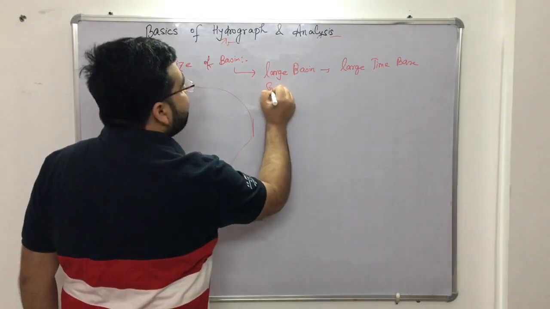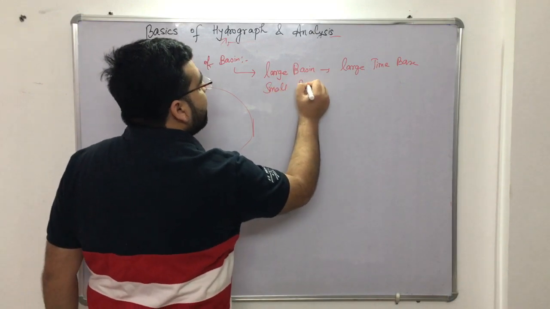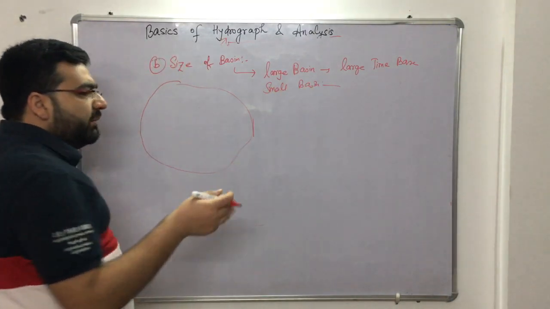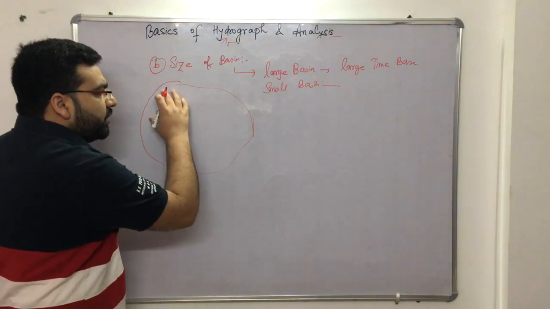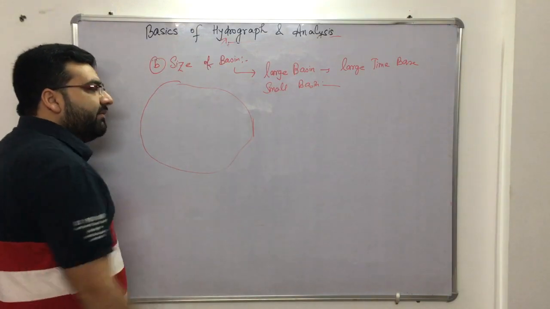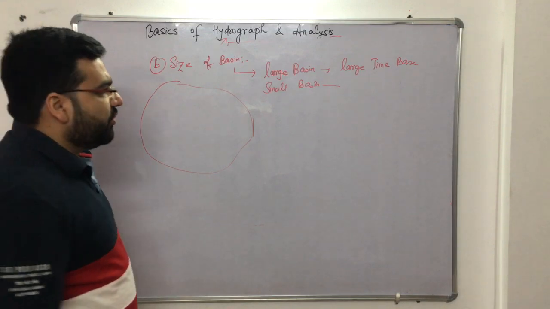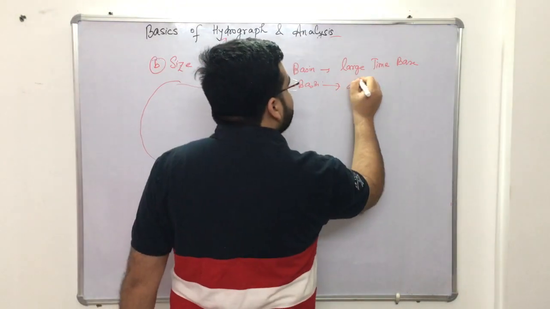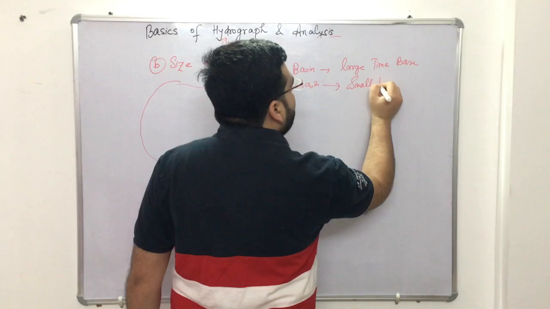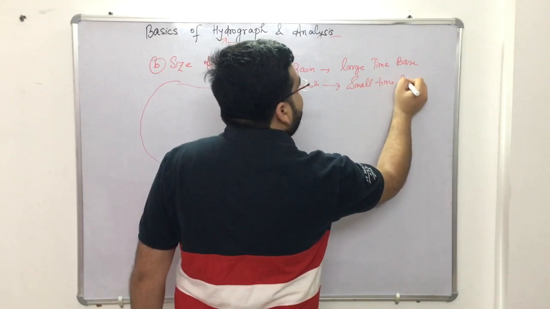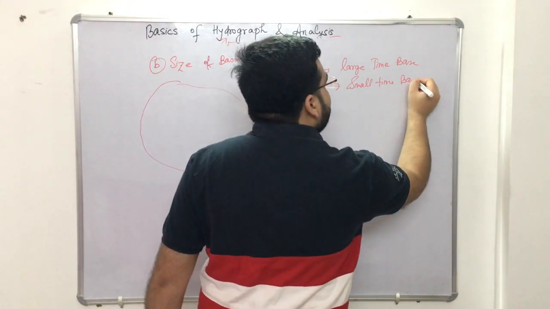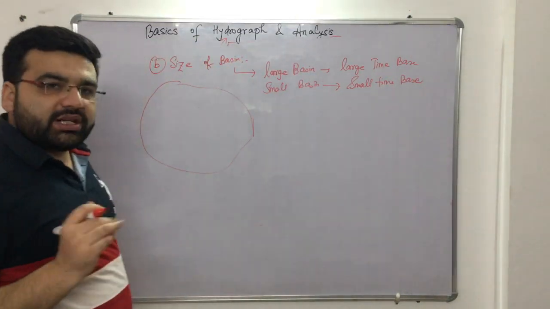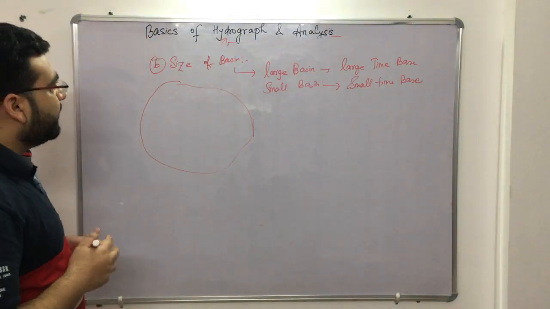and if it is a small basin, then the hydrograph will be of a very short duration. In a very short duration, all the water will go to the mainstream and hence it will be recorded by the gauge station. Small basin, so small time base. You can write this in your own words, small time base, right? But I have just told you the concept behind the size of the basin.